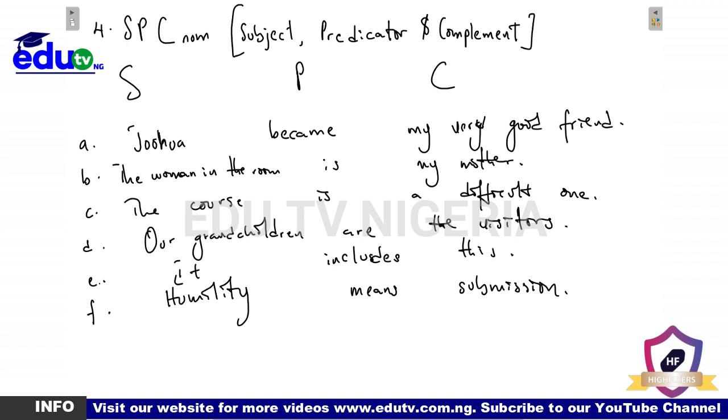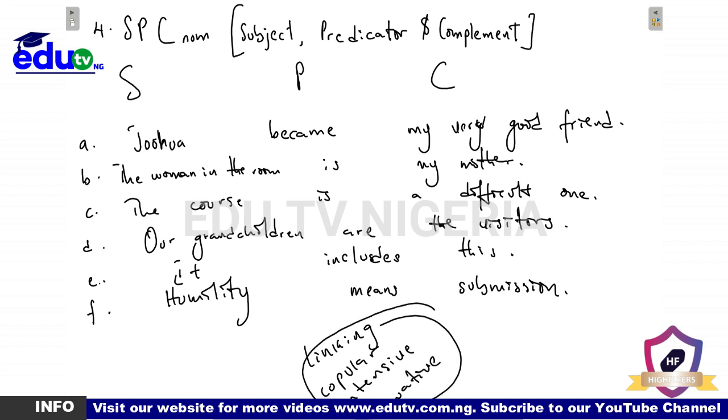The visitors is a noun phrase. This is a noun phrase. And submission is a noun phrase. Do we get it? Another thing you should note is that the predicator here is actually what we call a linking verb, also known as a copular verb, also known as an intensive verb, also known as an equative verb, whichever one you want to call it.